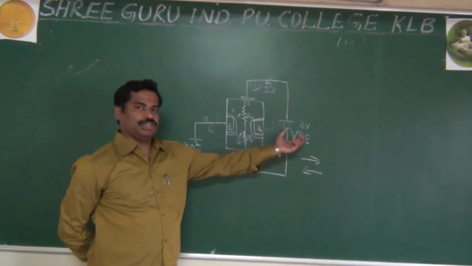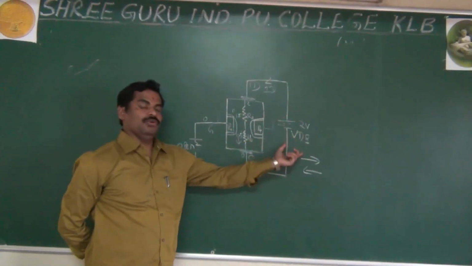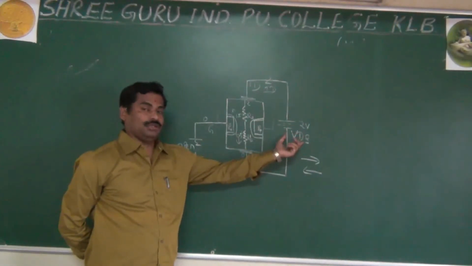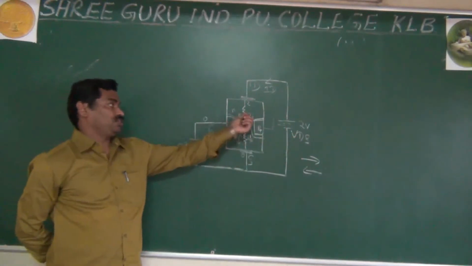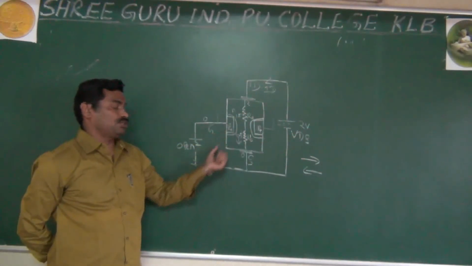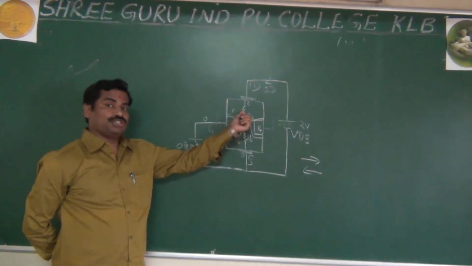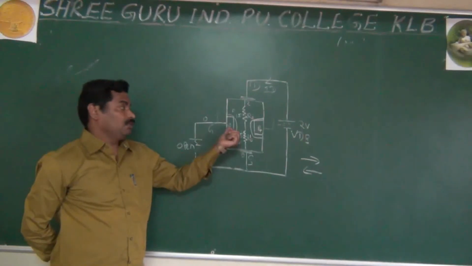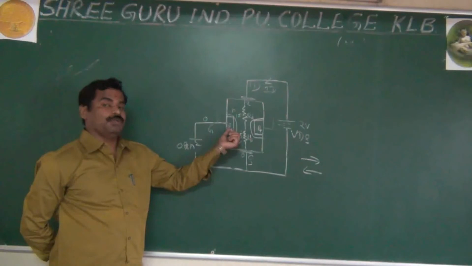Without applying any voltage, there is no formation of a depletion layer. Whatever voltage drop occurs here makes the gate and source reverse bias, and with reverse bias we have the formation of the depletion layer.